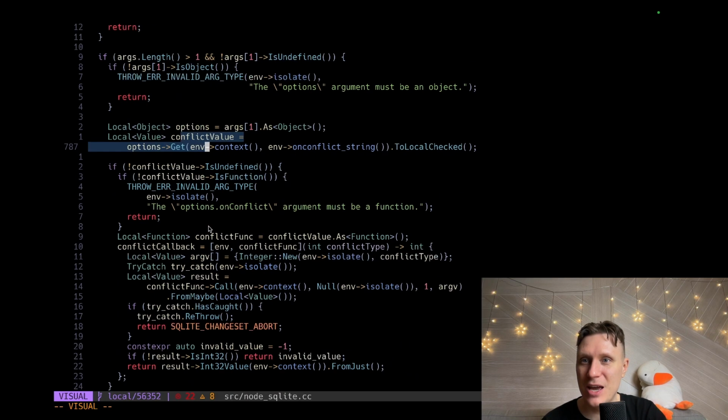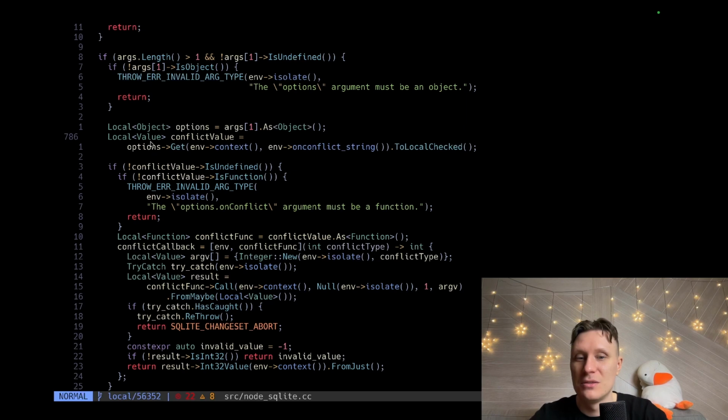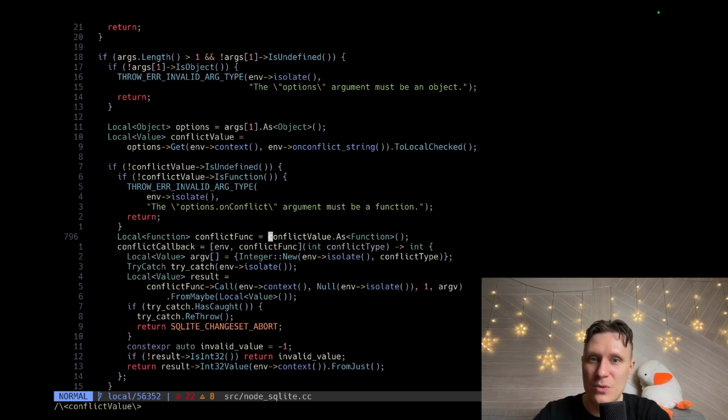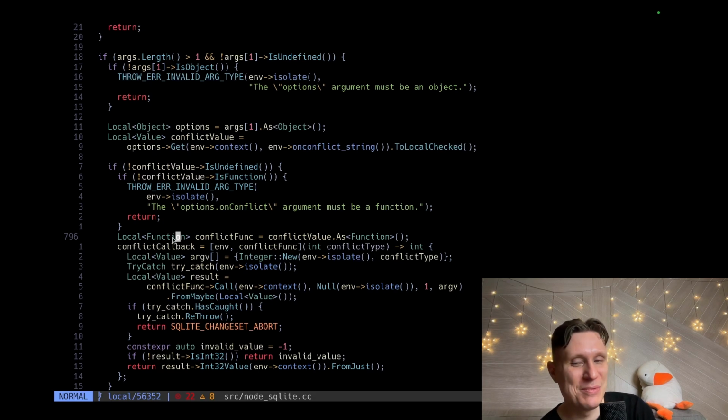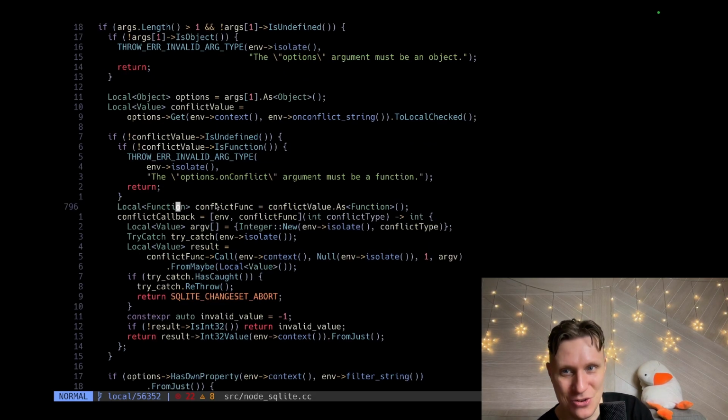And then having this conflict function, what do we try to do with it? We check if undefined is defined. We check if it's a function, it's a function. We cast it to a function. Now we have our generic type, our template type in C++ that contains the function. Okay, finally we have a function.